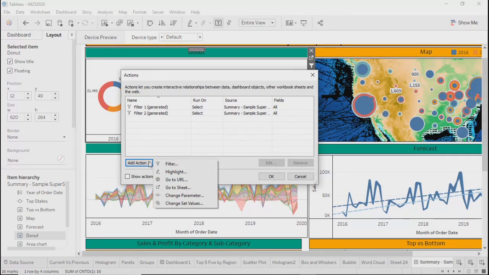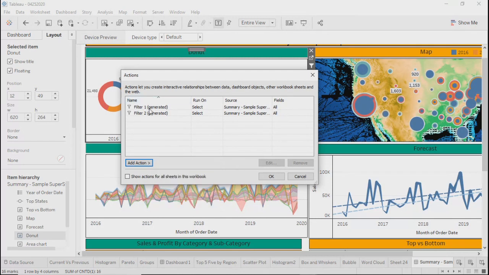So these types of action filters are available within dashboards. Right now we were just looking at the filter, the first option, whatever we saw so far. That's the filter option we were playing with.